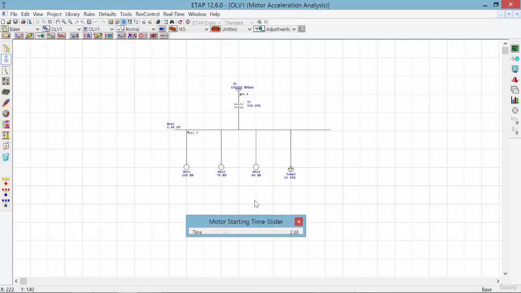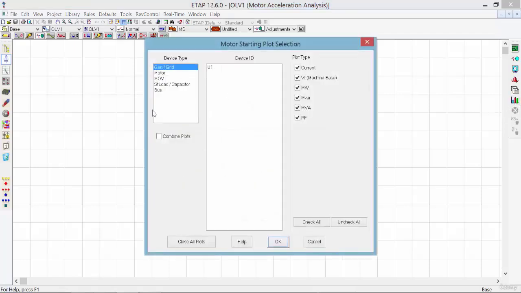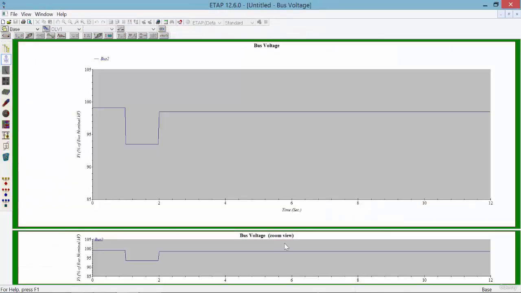ETAP gives us the ability to create many types of plots. To do so, simply click on the motor starting plot icon, and as you can see, you can select among all the devices in your power system. In this case, I'm going to choose bus 2 voltage as an example and create a plot for this event over bus 2 voltage level.